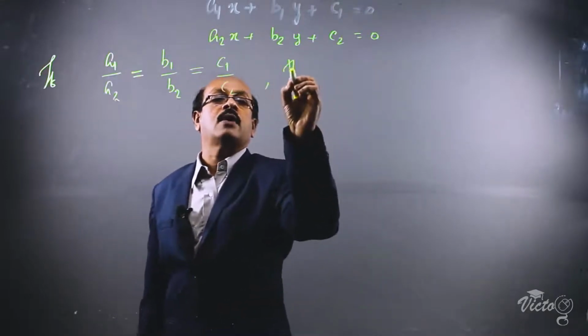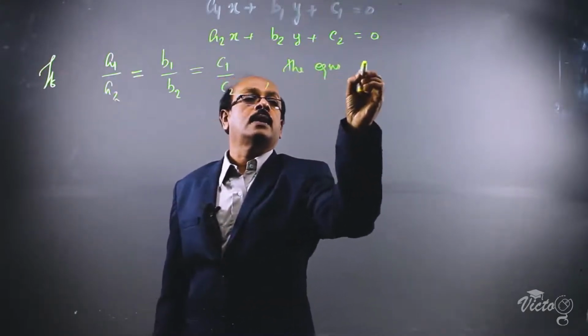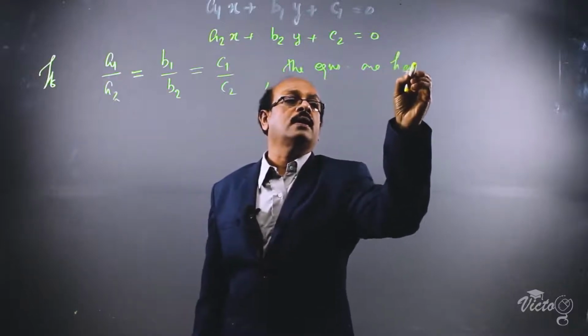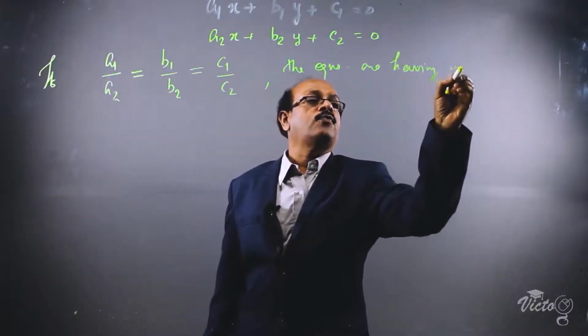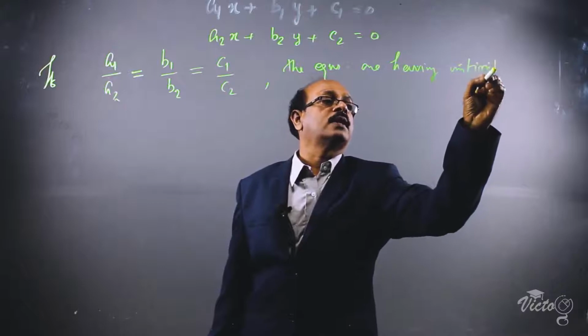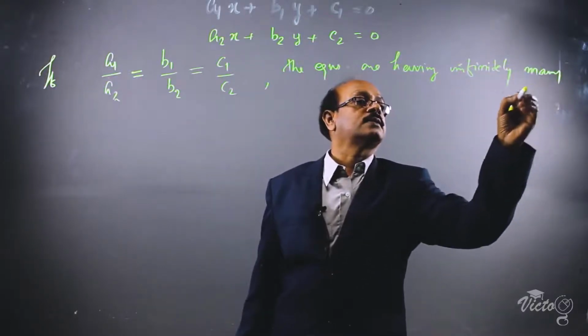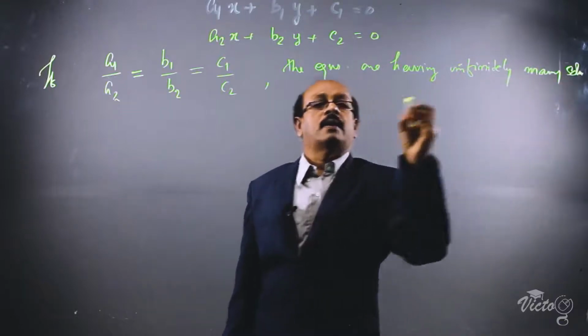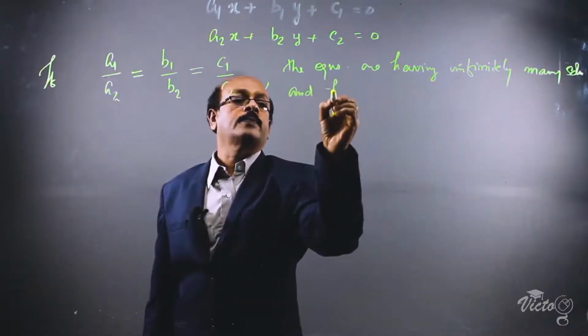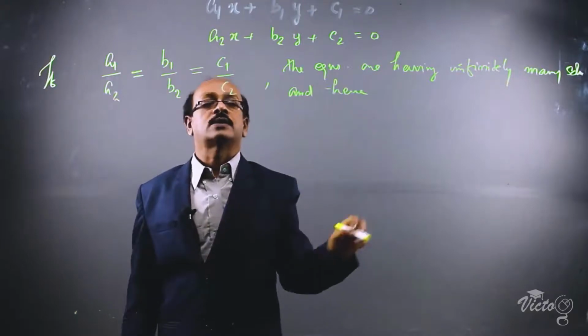The equations are having infinitely many solutions, and hence we cannot find the solution.